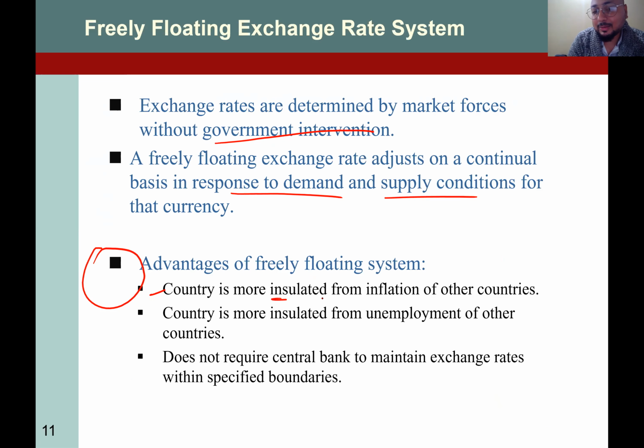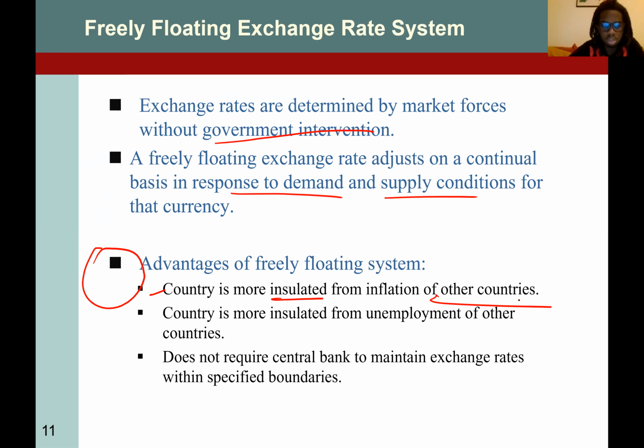A country is more insulated from the inflation of other countries. So in that case, that problem that the UK is exporting inflation to us is now gone, right? Because if US inflation rises, its currency goes down. So how do they isolate themselves? If the US is experiencing high inflation, its currency will go down. Previously, in the fixed exchange rate system, the rate was fixed and could not depreciate or devalue, right?